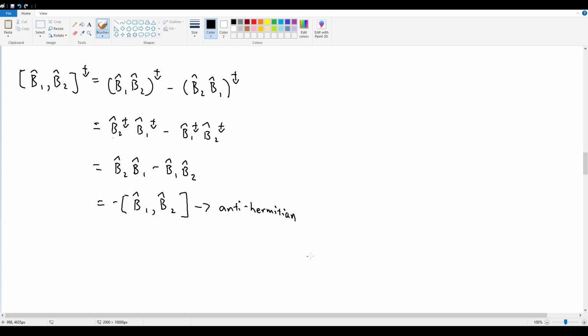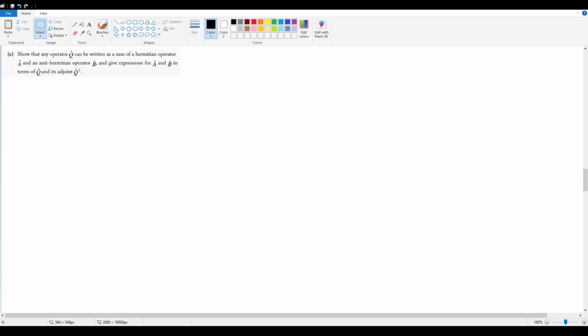And that is part D, I believe. Yeah, that's part D. So now let's move on to part E. Okay, part E, final part: show that any arbitrary operator Q hat can be written as the sum of the Hermitian operator A hat and the anti-Hermitian operator B hat. And let's give an expression for A hat and B hat in terms of the arbitrary operator and its adjoint.